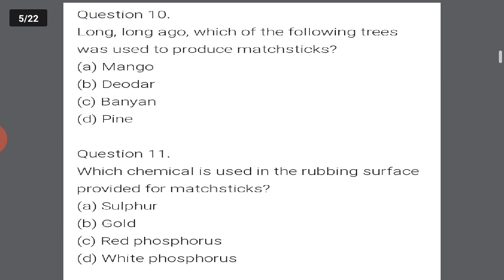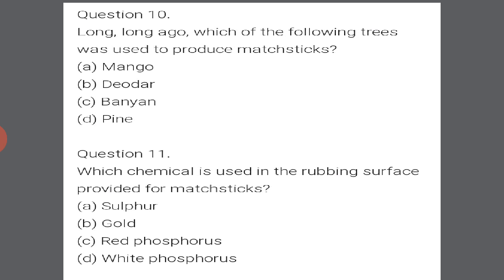Next is question number 10. Long ago, which of the following trees was used to produce matchsticks? The options are mango, deodar, banyan, and option D, pine. Option D is the right answer. The pine tree was used in the earlier stages for making matchsticks.